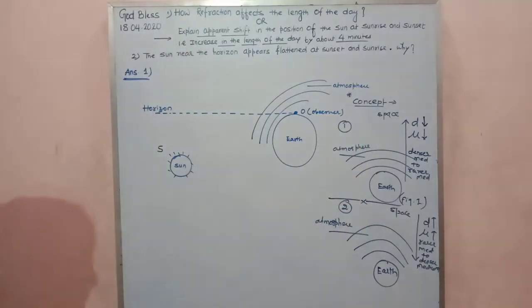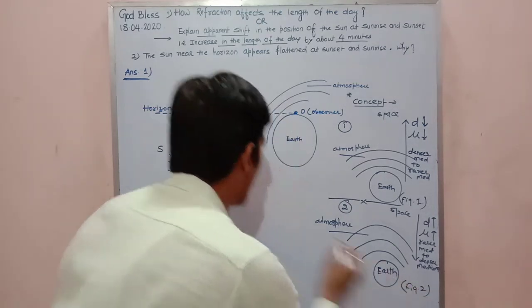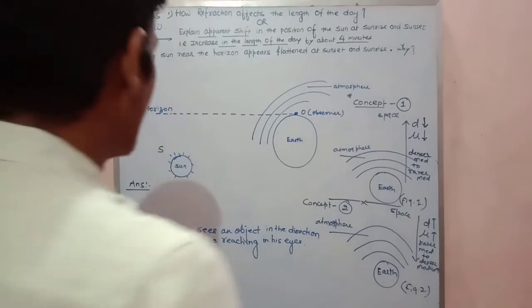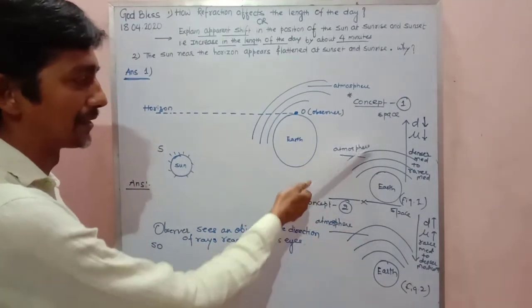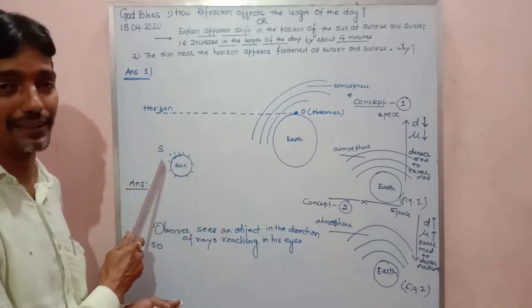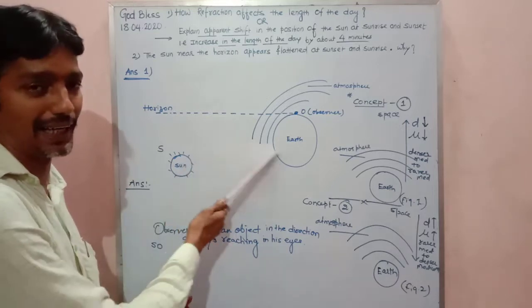So from the figure you can see here, I am writing figure 2. Now let's start this topic to explain what is happening here, how this is causing the increase in the length of the day by about 4 minutes. So now, my dear, these two diagrams you can see, right? Here the sun is in space, right? It is beyond the atmosphere at an altitude from the Earth.